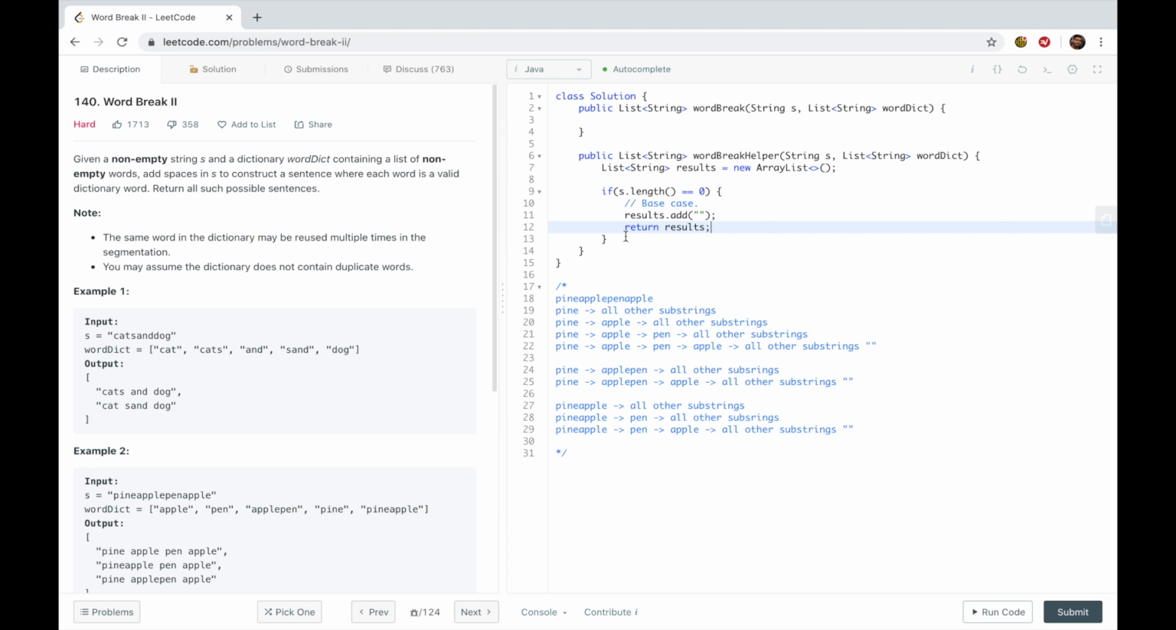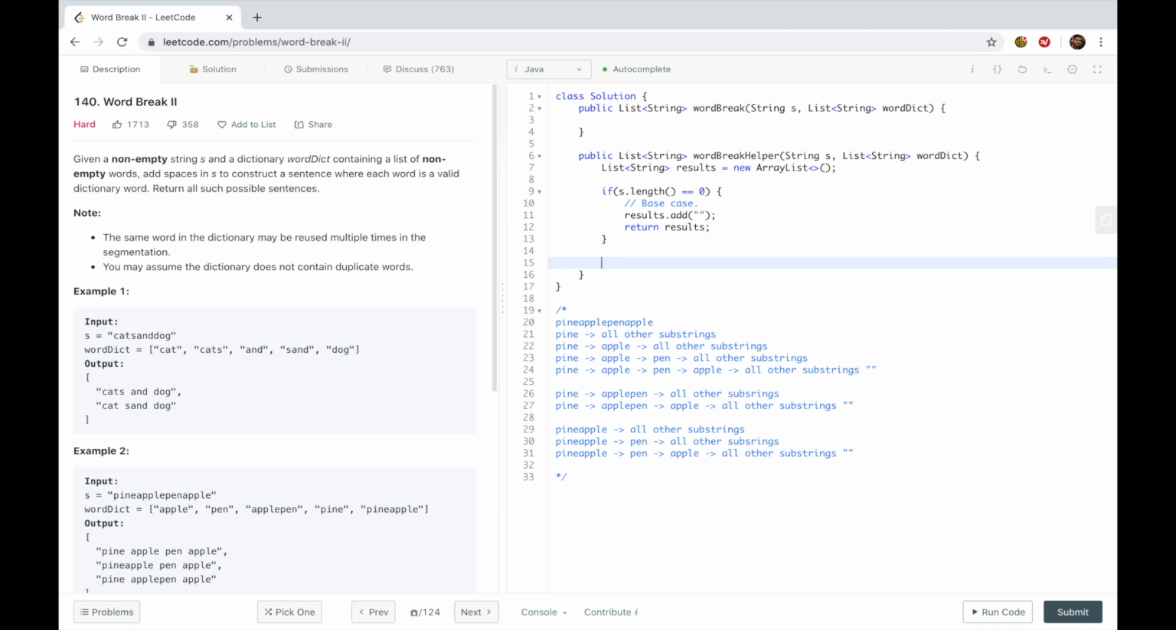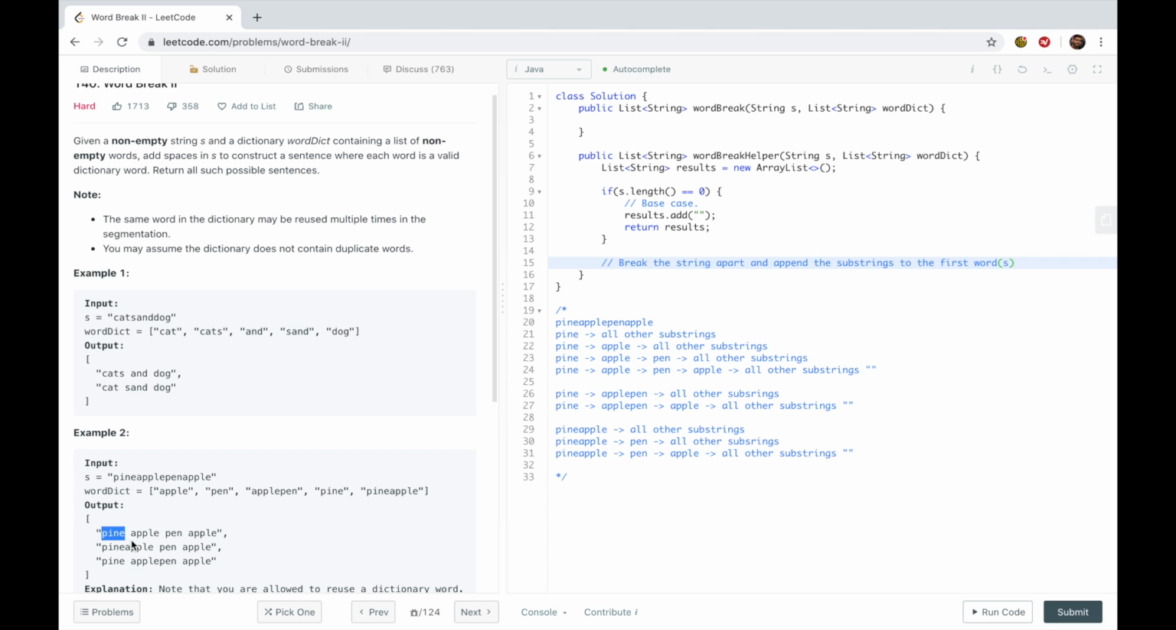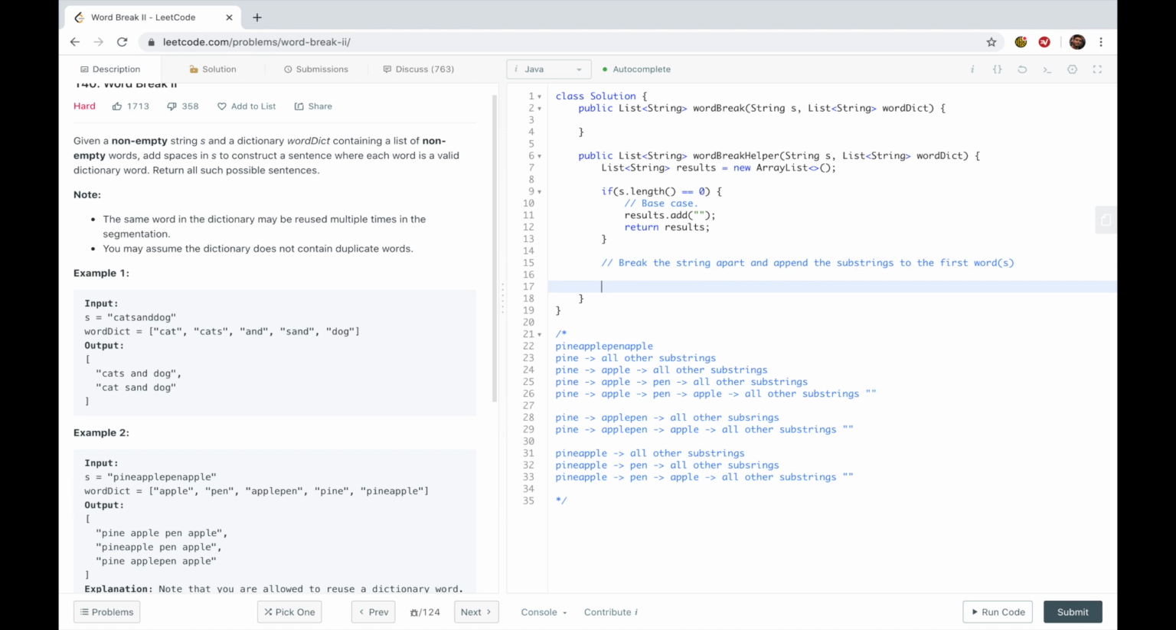Otherwise, we're going to want to break the string apart and append the substrings to the first words. Like in this case, pine was one of the first words. Then we have pineapple was the other first word before we ran out of possible beginning words. And then once all is said and done, we're going to want to return the results.